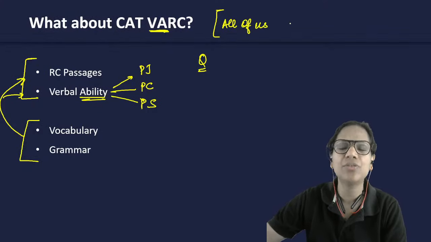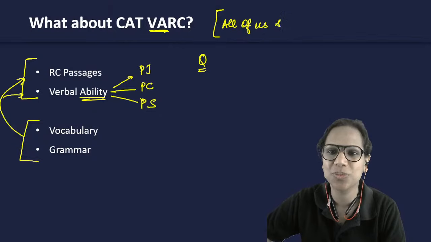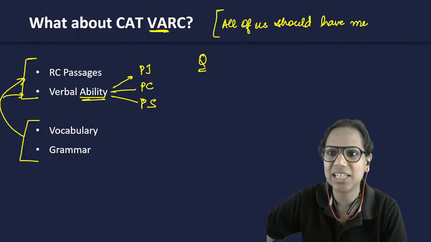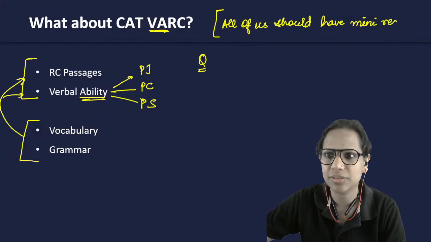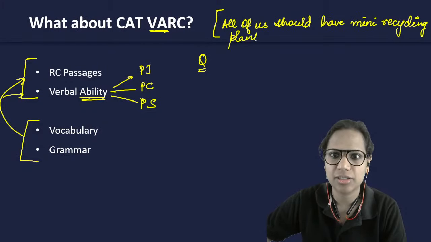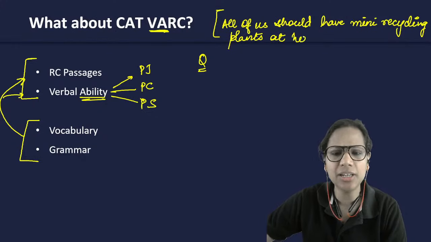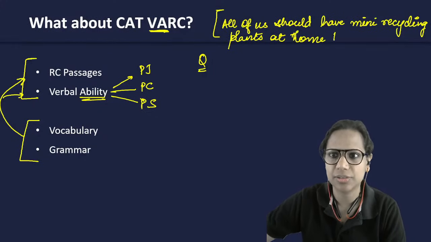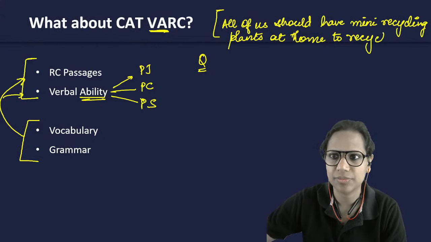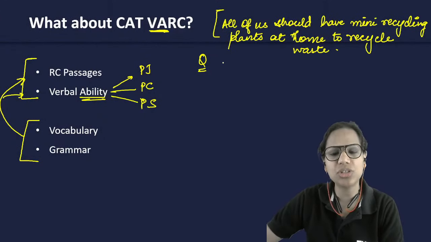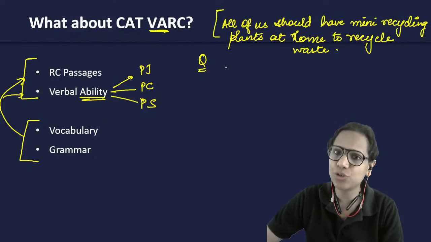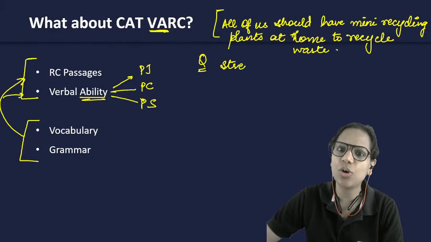All of us should have mini recycling plants at home so that we can recycle the waste. Now the question says which of the following, if true, would strengthen the author's argument?